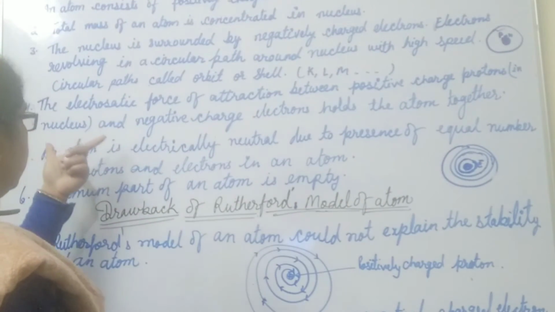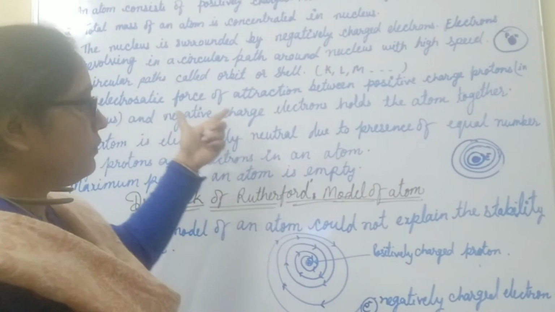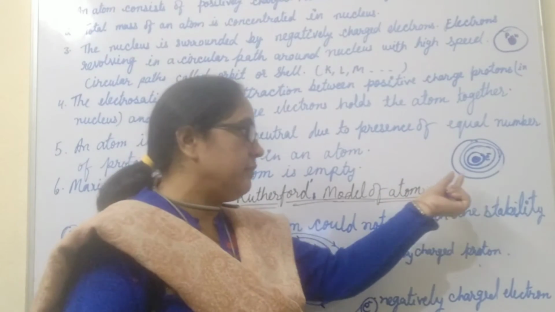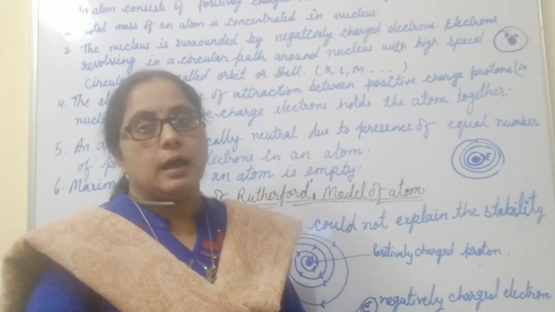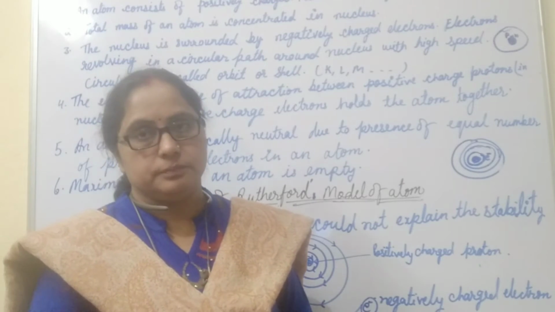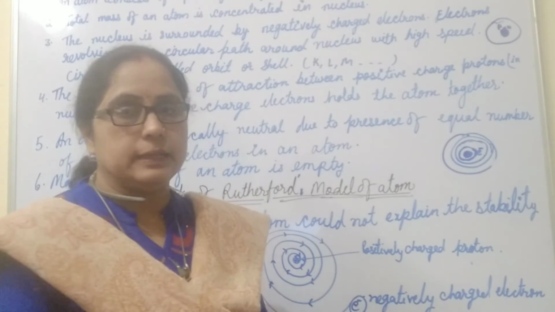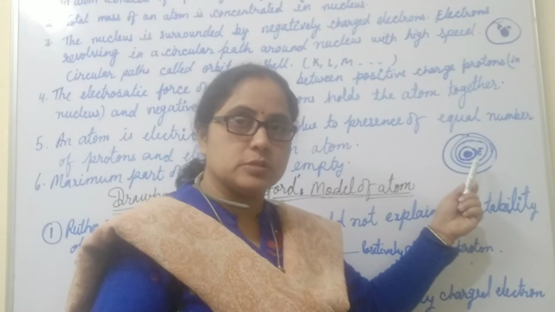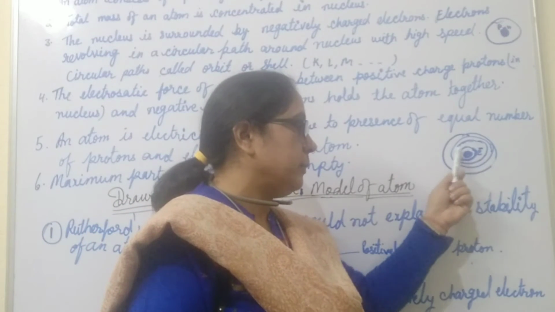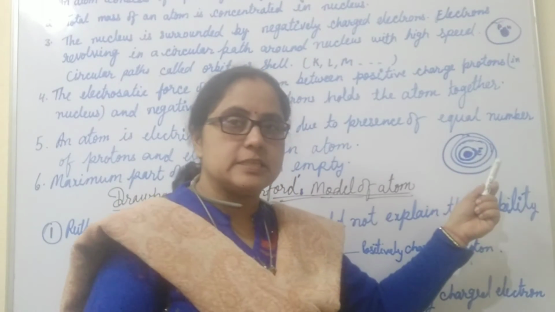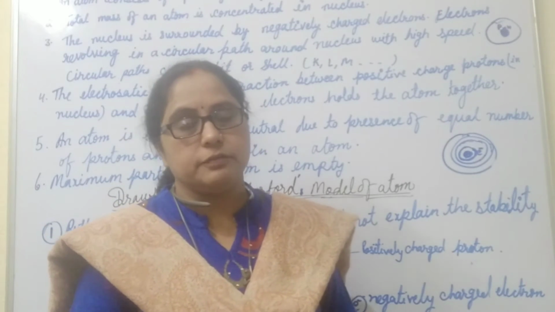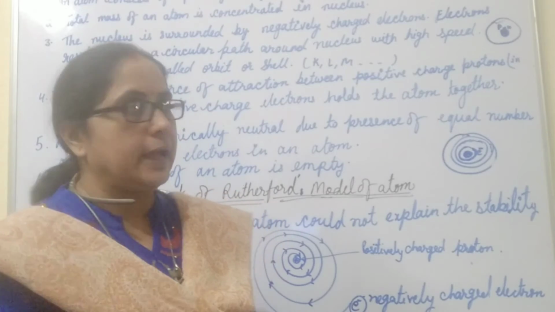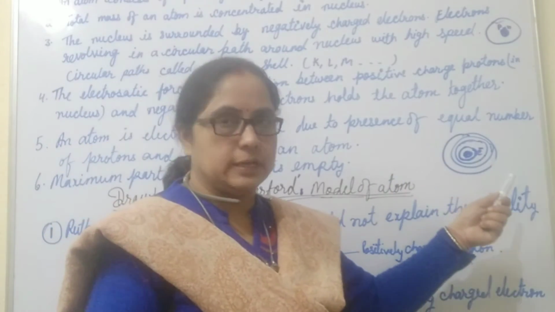Next point, he said that the electrostatic force of attraction between the positively charged nucleus and negatively charged electrons holds the atom. Because we know that in the center positively charged protons are present and in the orbits, in the shells, negatively charged electrons are present. The electrostatic force of attraction holds the atom due to these two charges.